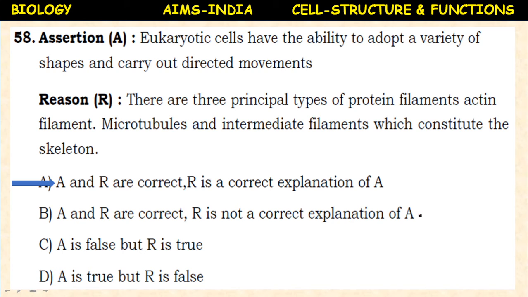So the shape and the movements are under the control of these protein filaments like actin filaments, microtubules, intermediate filaments. They are the components of the cytoskeleton.